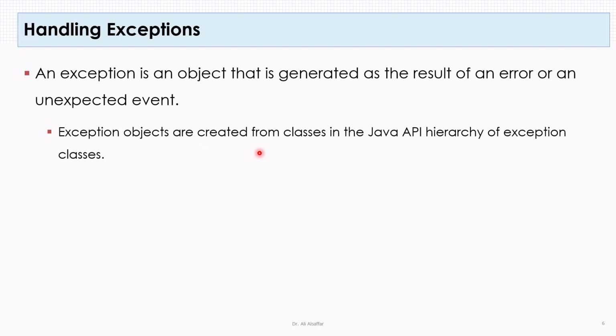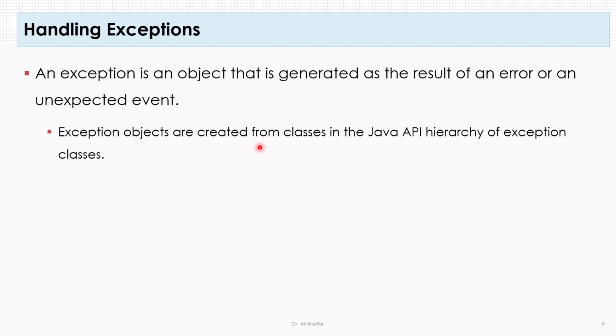For example, if your program tries to access an array using an index that is out of bounds, then your program will create an object from a class called ArrayIndexOutOfBoundsException. Also, in our previous example, when we wanted to compute the quotient between two numbers and the second number was equal to 0, we created an object from the ArithmeticException class. So either the exception is thrown by a statement or a method in your program, or you throw an exception in your program using the throw statement. In either case, the exception object must be created from one of these classes or from one of these classes' extensions.